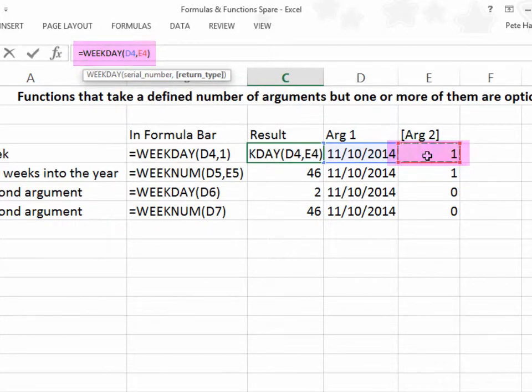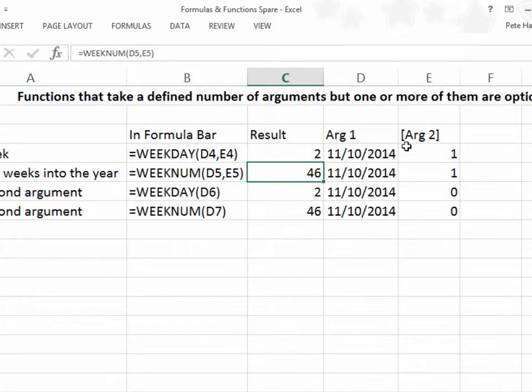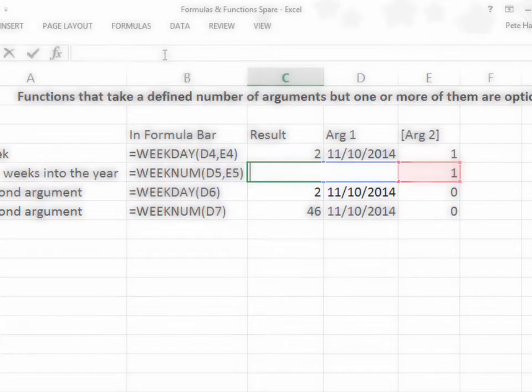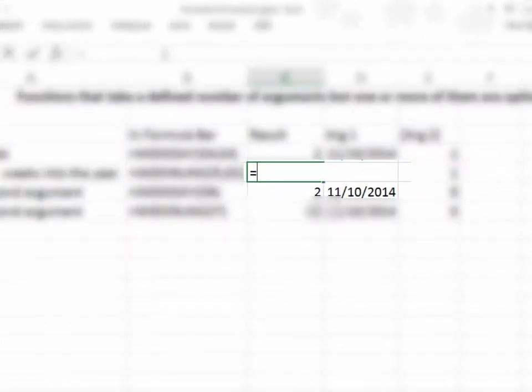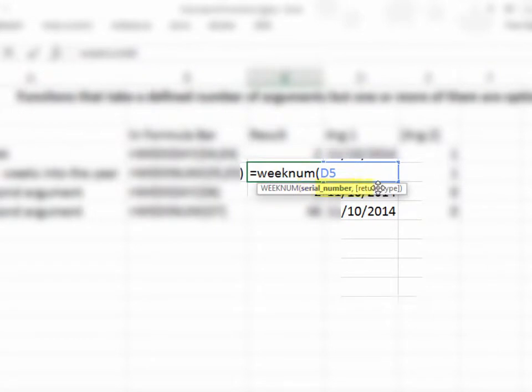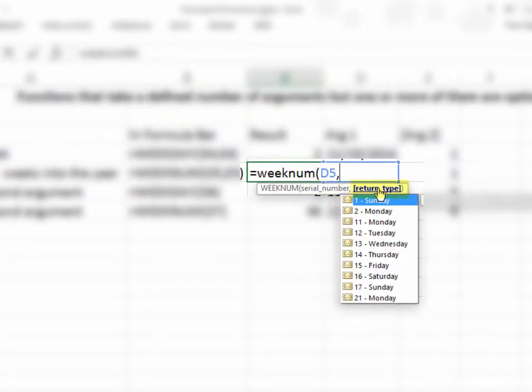Let's do another one, but this time I will type directly into the cell. Notice the very same pop-up help menu is provided by Excel. Watch closely as I type out the function statement. The pop-up help menu gives a suggested list of functions, and once I enter the first parentheses, see how the first argument changes to bold type. Once I enter the comma, the bold type moves to the second argument. I type the cell references E5 and add a closing parentheses, pressing enter to complete the function statement.